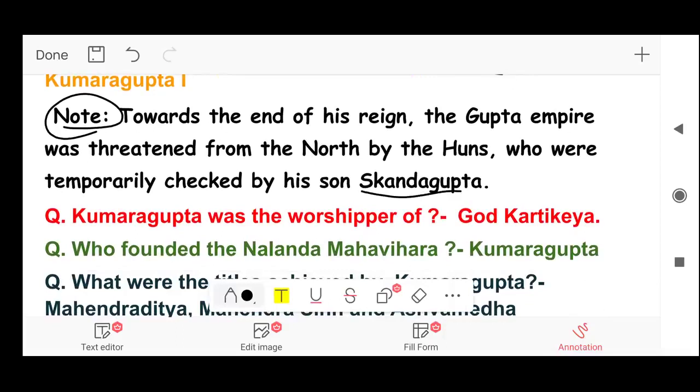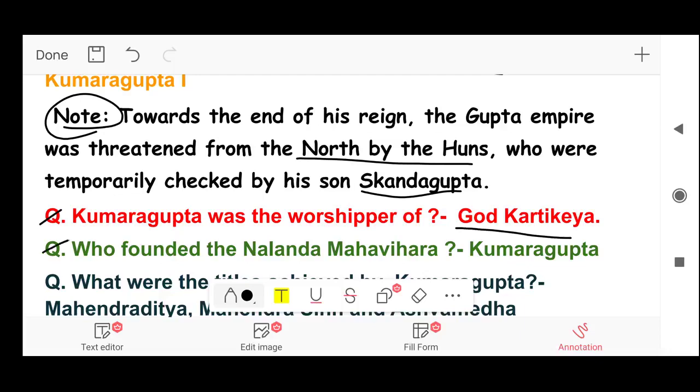So during the reign of Kumar Gupta I, the Gupta Empire was threatened from the north by the Huns, and the Huns were temporarily checked by his son Skand Gupta. Next, Kumar Gupta was the worshipper of which god? Answer: Kartikeya. So he worshipped the god Kartikeya.